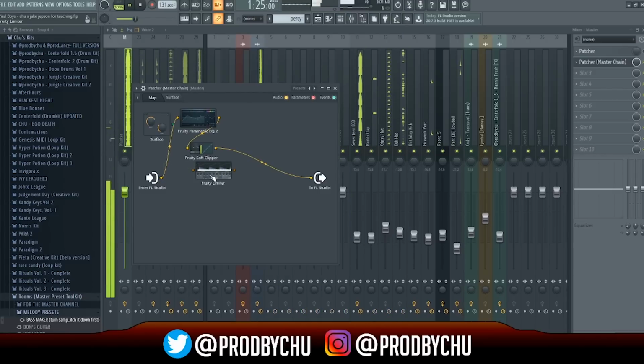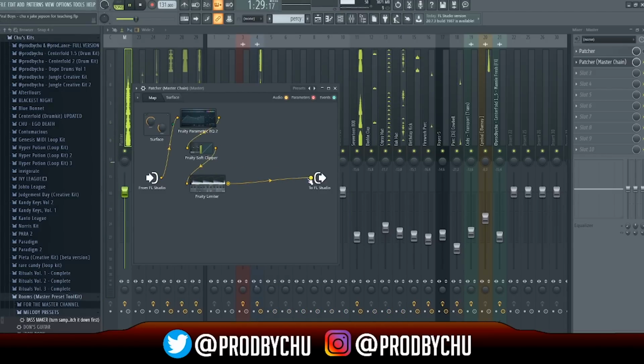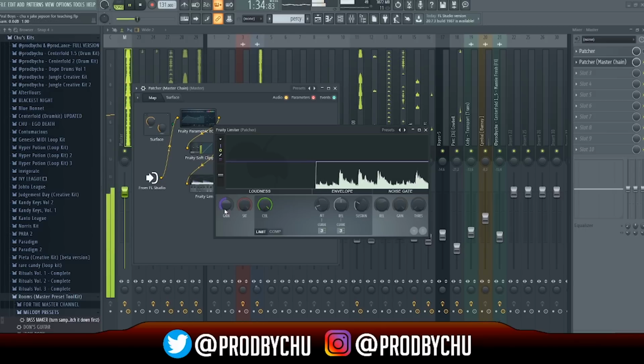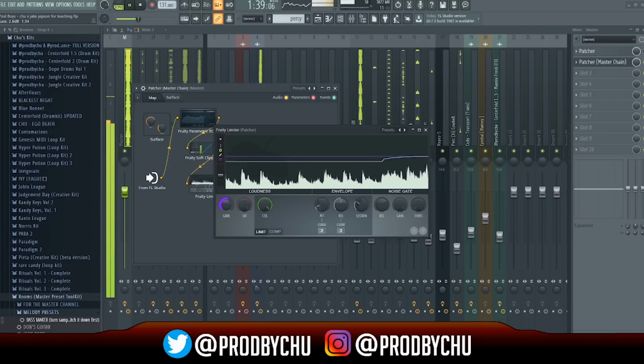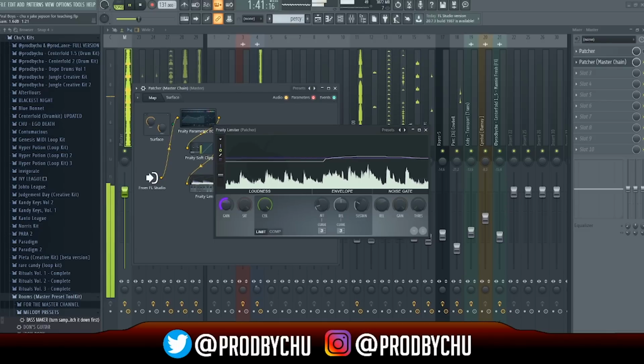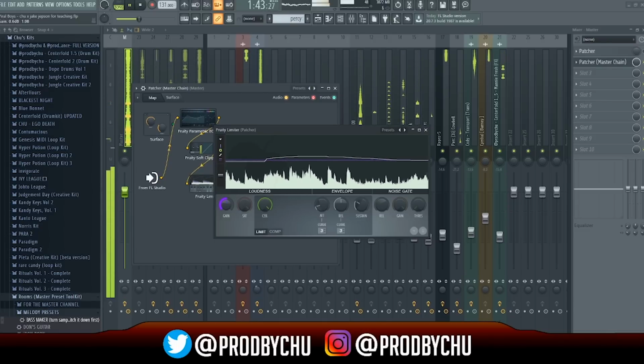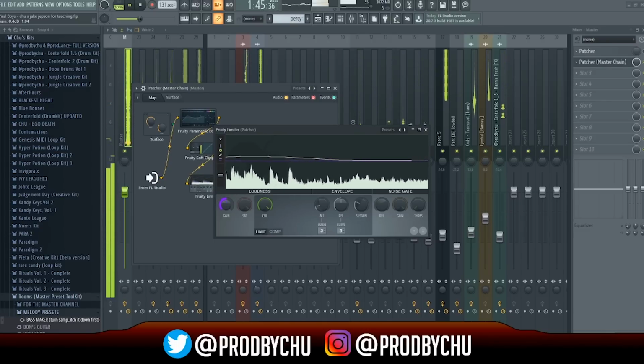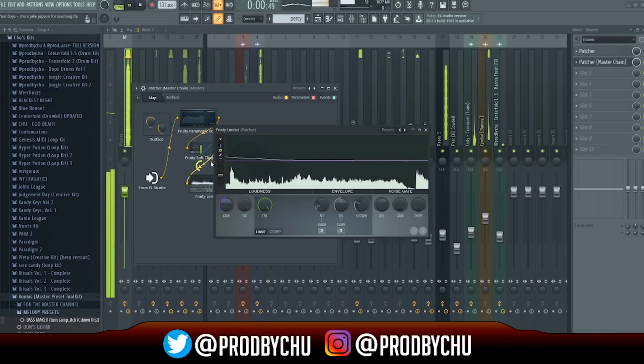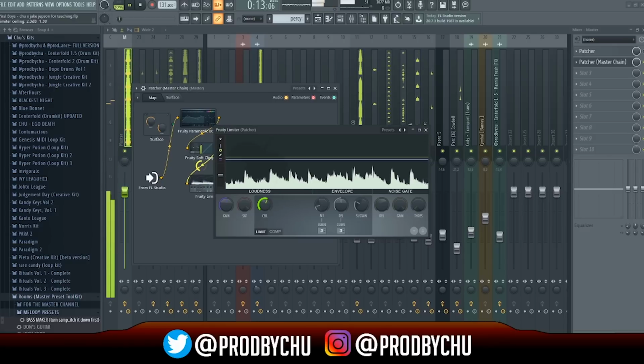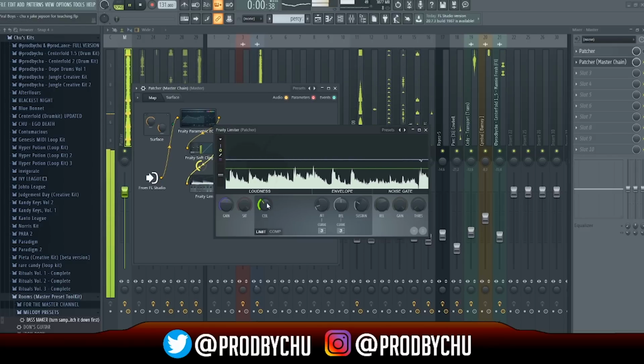This last effect in the chain is the Fruity Limiter. Once you link it, start playing your beat. Turn your ceiling all the way up, then start adjusting your gain. I usually mess with it until my master is peaking around -4-ish dB, but it really just depends on the type of project I'm working on. Still, a good rule of thumb for me is to work around -4 dB, so that's what I'll suggest to you. Next, bring down the ceiling so that it is just barely cutting off the highest peaks in the waveform. Then turn all the noise gate and envelope knobs down to 0.